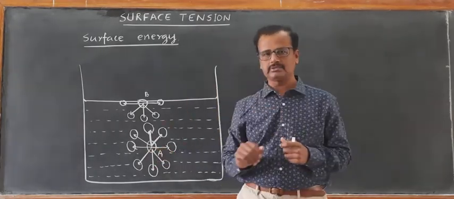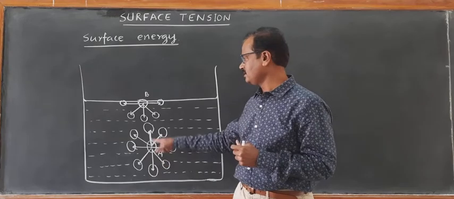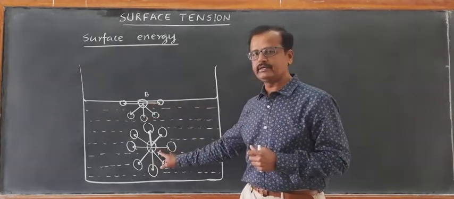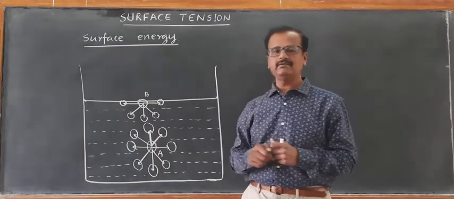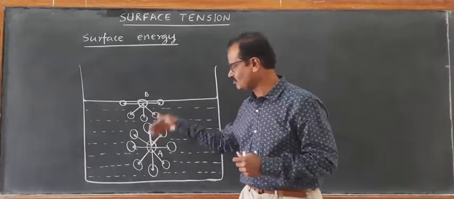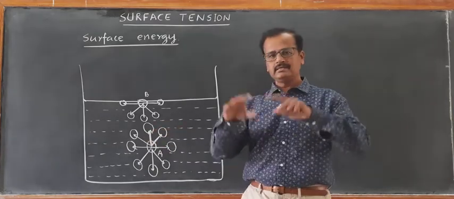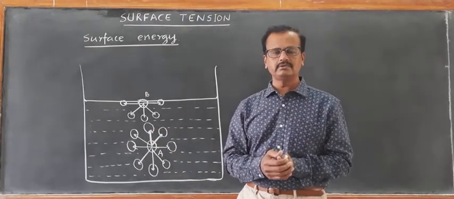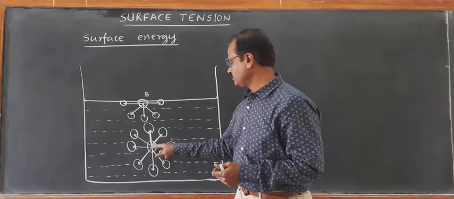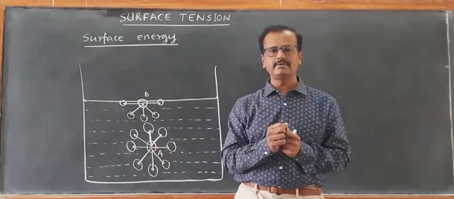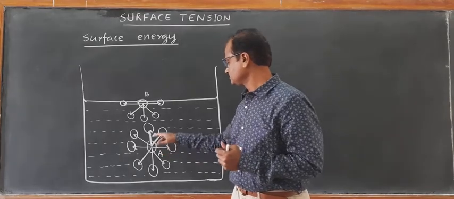Consider two molecules, molecule A and molecule B. Liquid molecule A is deep inside the water. This molecule A is surrounded by the liquid molecules, so there exists a force of attraction between the liquid molecules.